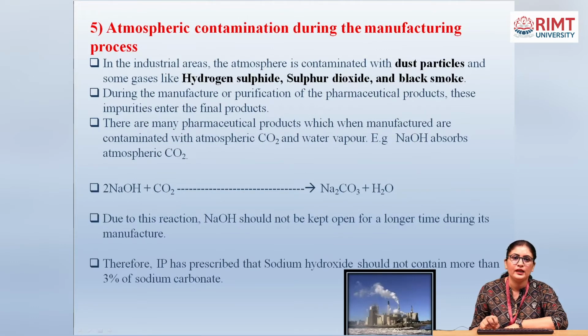Next one is atmospheric contamination during the manufacturing process, meaning contamination or impurities due to the atmosphere, due to gases like hydrogen sulfide, sulfur, or any black smoke. In industrial areas, the atmosphere is contaminated with dust particles and some gases like hydrogen sulfide, sulfur dioxide and black smoke. During the manufacturing or purification of pharmaceutical products, these impurities enter the final product.